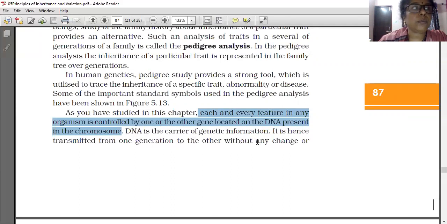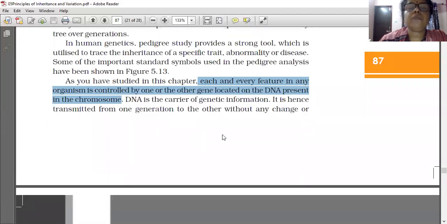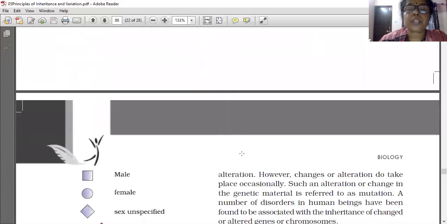It is hence transmitted from one generation to the other without any change or alteration. If DNA has some limitation in one generation, that same DNA passes to the next generation also. But sometimes DNA can be changed occasionally, and that change is called a mutation.